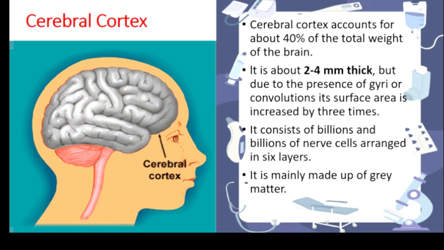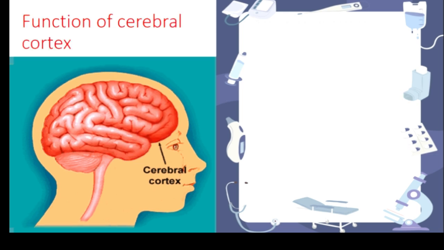So now we have learned about the cerebral cortex. It is a major part of the brain, and it is 2 to 4 millimeter thick due to the presence of gyri, which increases the surface area by 3 times, and it consists of more and more nerve cells, and it is mainly made up of gray matter. And then the functions of the cerebral cortex. Mark it, this is an important thing. They may ask this individually too. So just remember, functions are very important.